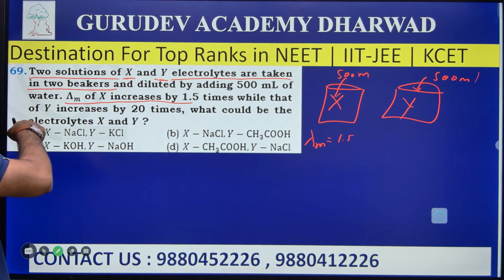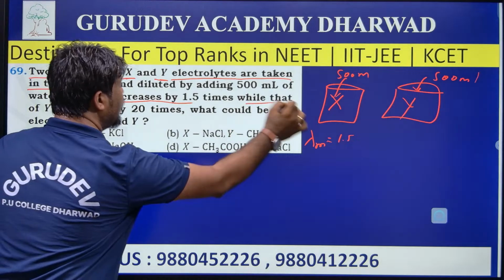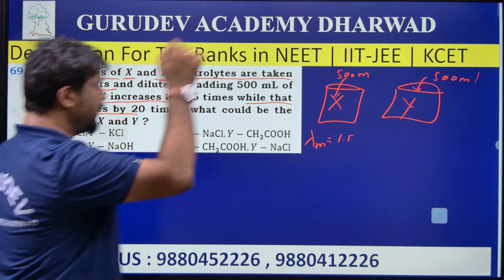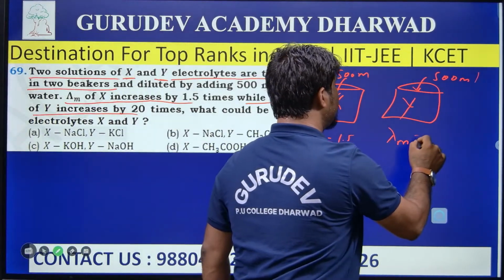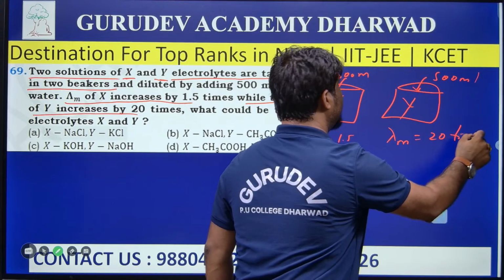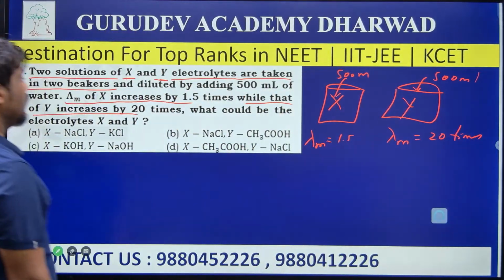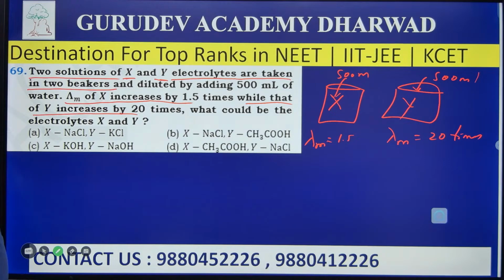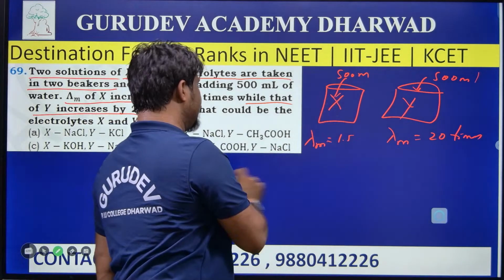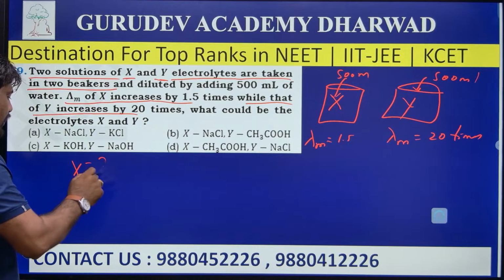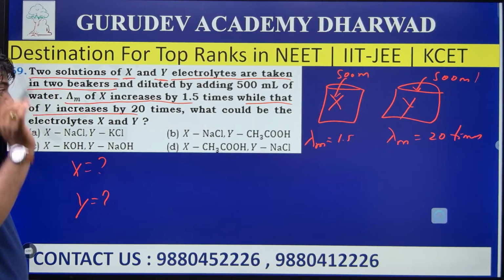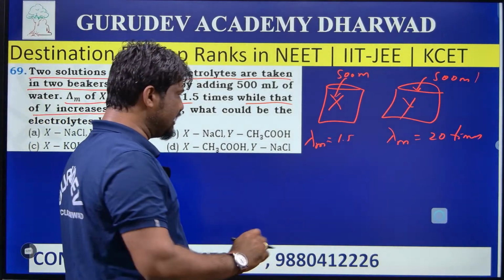While that of Y is increased by 20 times. Means lambda m is increased by 20 times. Then what would be the electrolytes X and Y? What is X and what is Y? See, I can explain very clearly within a minute.